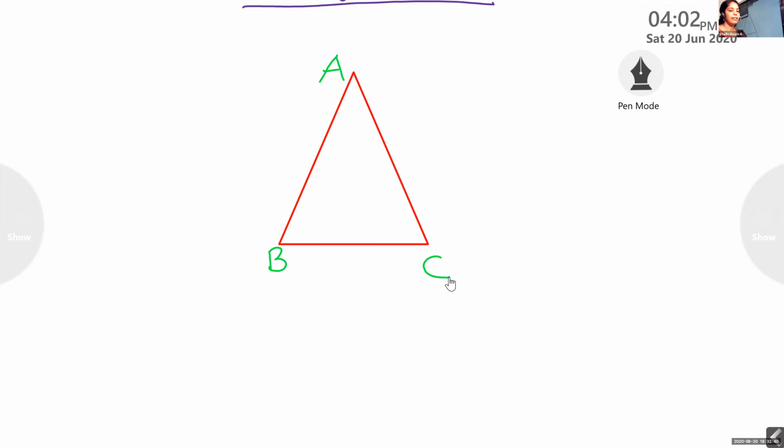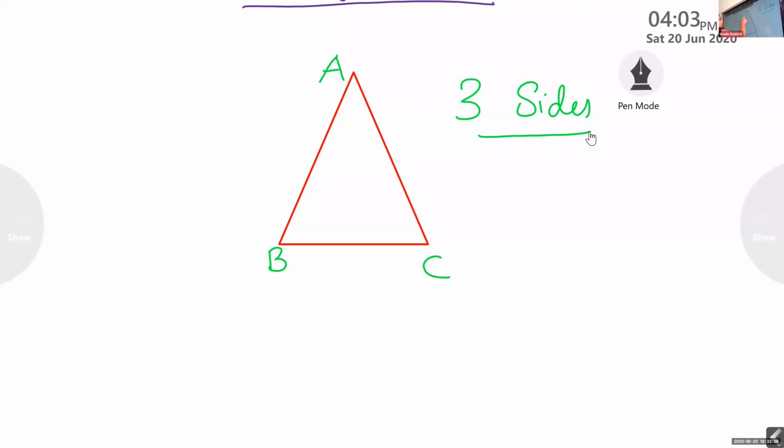There are three sides for the triangle. Three sides. I will show you what a side is. A side means the line segment forming a polygon is called its side.